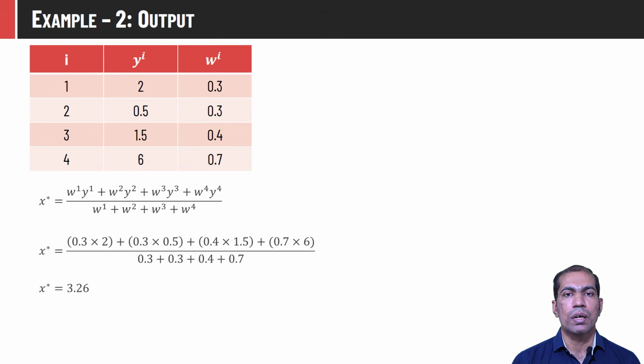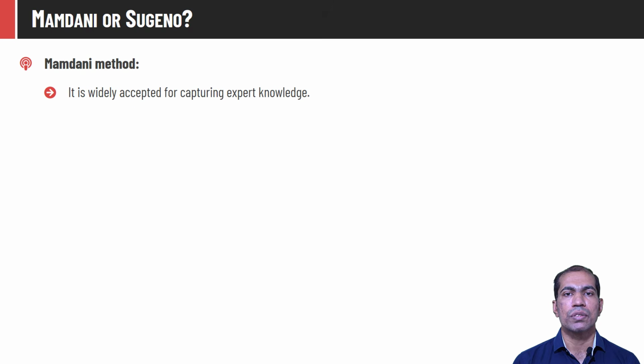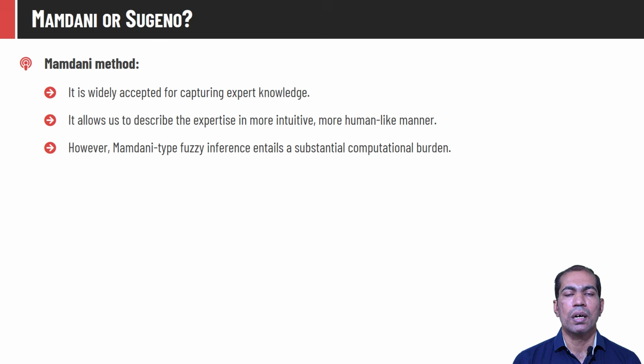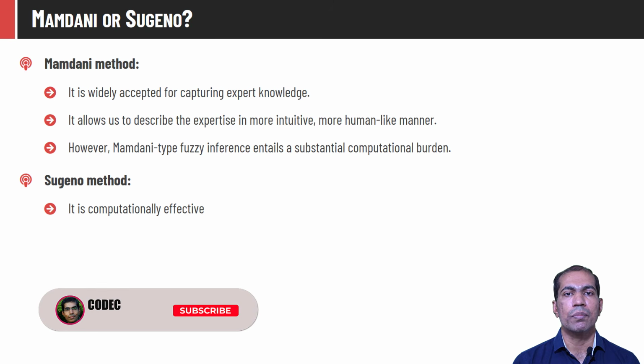This is how Sugeno fuzzy inference system is working. Mamdani approach is one of the most popularly known methods, and it is widely accepted for capturing the expert knowledge. Mamdani approach has a high interpretability because its rules are quite simple, so it is easy for humans to understand or interpret. However, due to computation of area, this method is quite time consuming, whereas Sugeno method is computationally